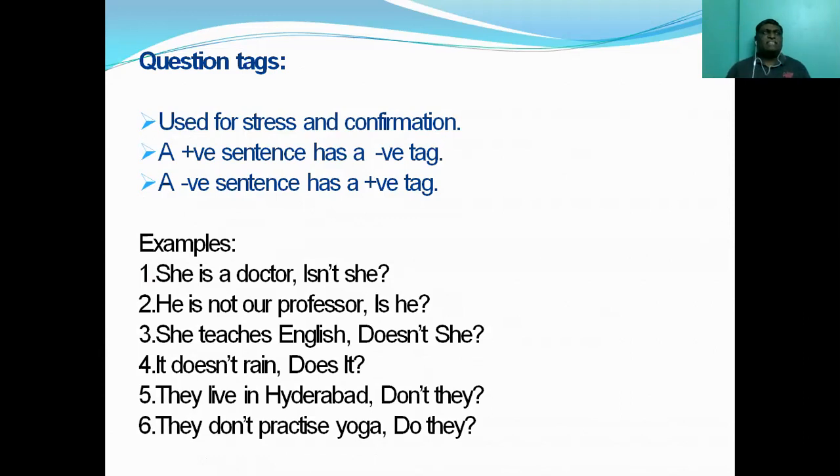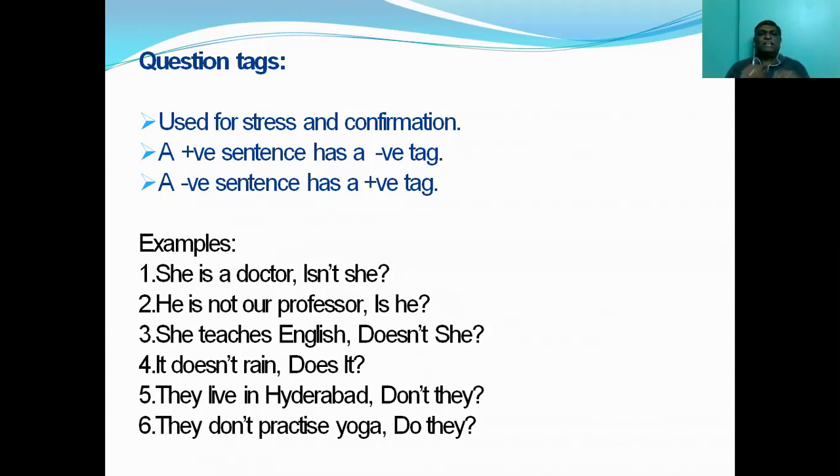Suppose a speaker makes a statement. In order to confirm or stress what he is saying, he will ask a question tag. And this question tag has got some rules. What are the rules of question tags? Usually in a question tag, a positive sentence will have a negative tag, and a negative sentence will have a positive tag. You may not have understood what I'm trying to say.